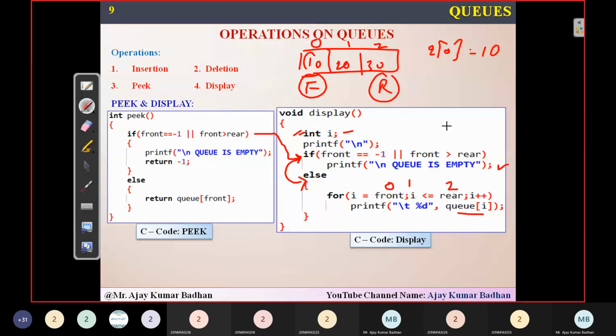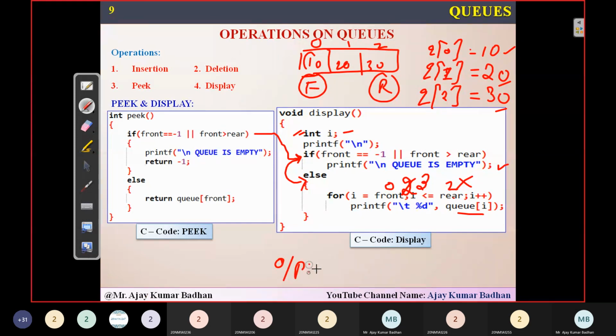i becomes 1. 1 is less than or equal to 2. So Q of 1: what is the value we have in Q of 1? 20. That 20 will be displayed. After that, i will be incremented. Now i becomes 2. 2 is less than or equal to 2. Condition satisfied. So Q of 2 is whatever the element is, 30. Next i will be incremented. This time i becomes 3. 3 is less than or equal to 2? Condition fails. You'll come out of it, and you have printed the statements 10, 20, and 30. So finally the output you are going to get here is 10, 20, 30.